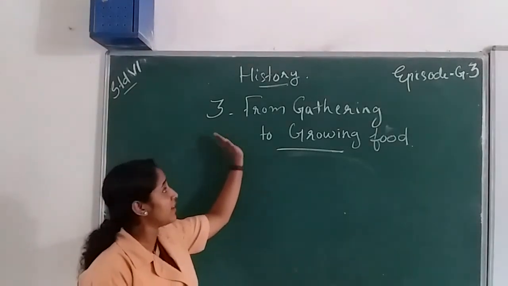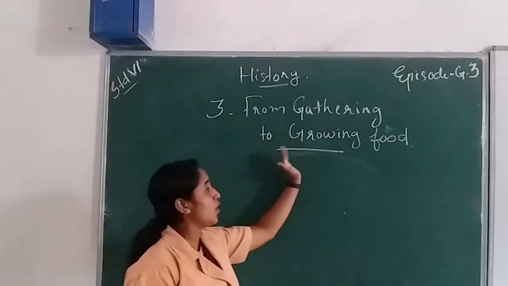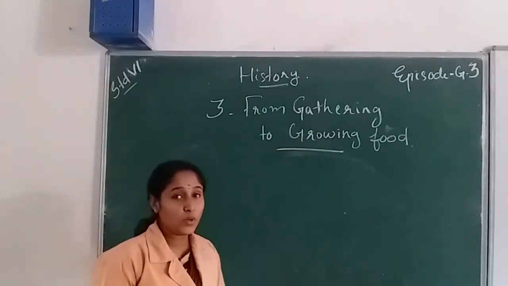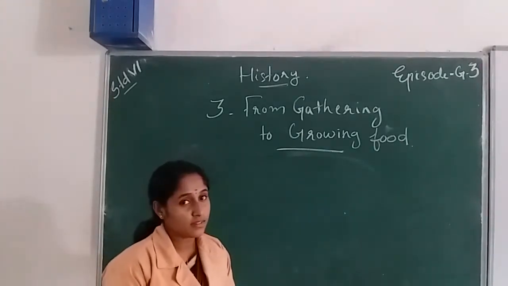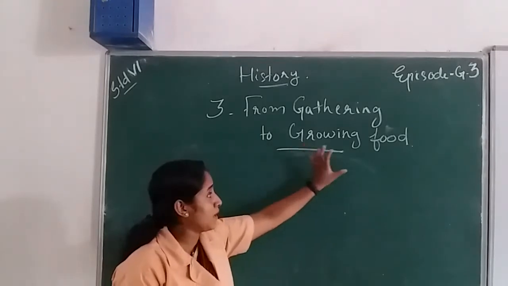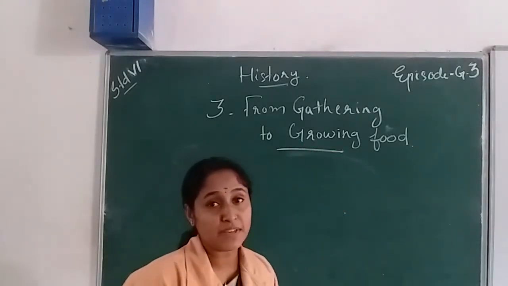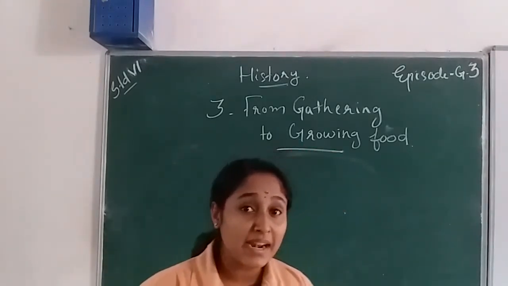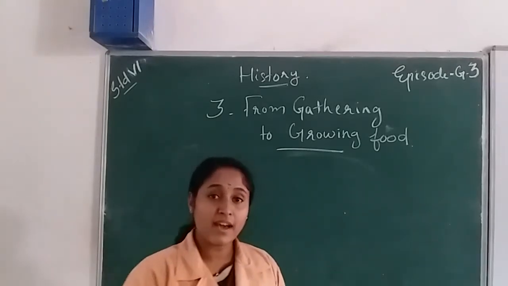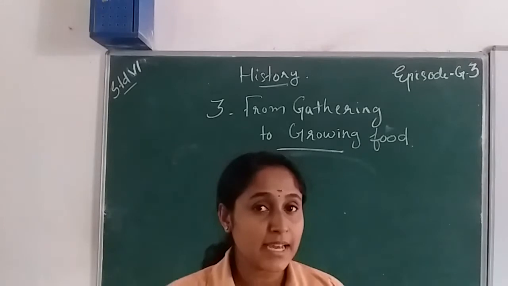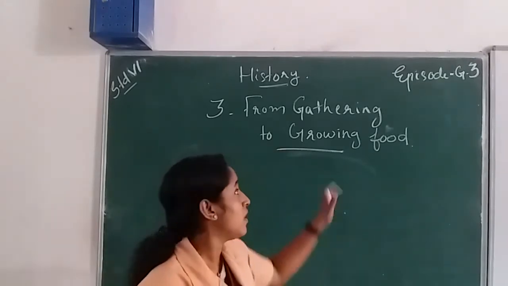History, third chapter, from gathering to growing food. We know that early humans did not grow food. They were living in caves and forests and hunting animals, and they lived that type of life, right?